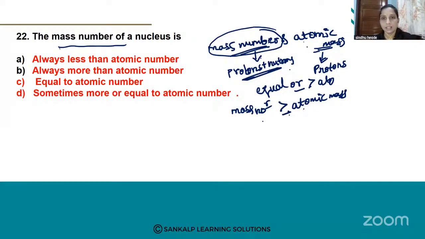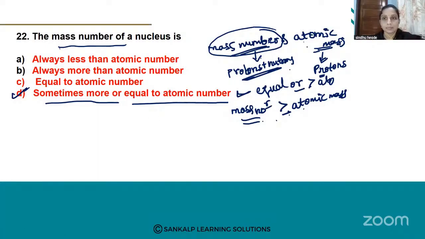What is the reason? The reason is that mass number gives the total number of protons and neutrons, but atomic number represents only the protons. So the mass number is greater than or equal to the atomic number. Which option is correct? Option D is correct: the mass number of a nucleus is sometimes more than, or sometimes equal to, the atomic number.